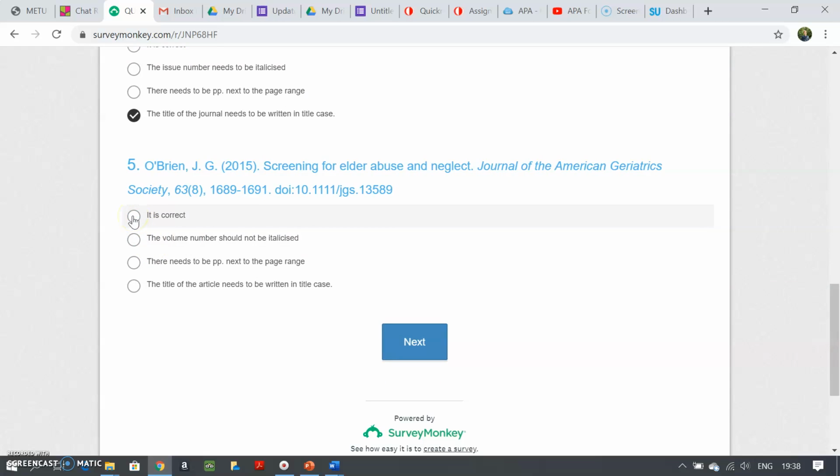It is all correct. The volume number should not be, no, it should be in italics. There needs to be pp next to the page range. No, this is what we do with journals. The title of the article needs to be written in title case. No, this is how we write the title. So everything is correct. So this is correct.